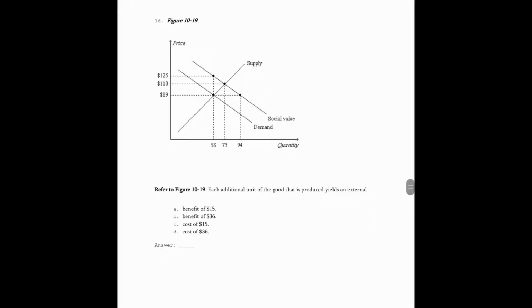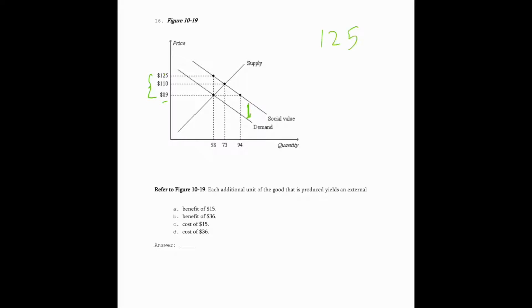Question 16. Each additional unit of the good that is produced yields an external benefit. Well, remember, we're just going to shift something up by the amount of the benefit. So then here, the distance between the demand curve and the social value is going to give us the amount of that benefit. Here, that's the difference between 125 and 89.